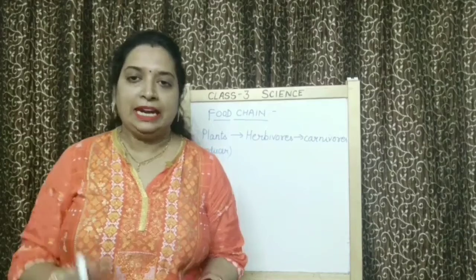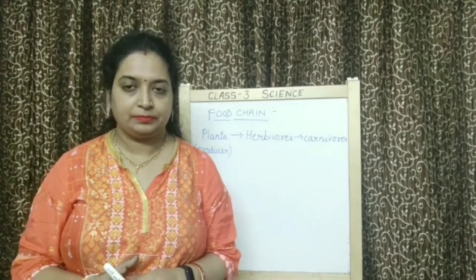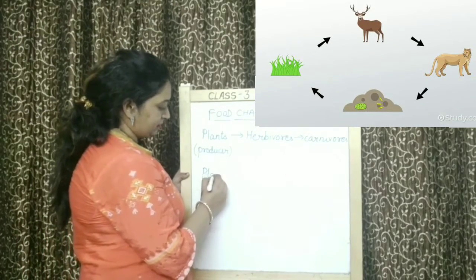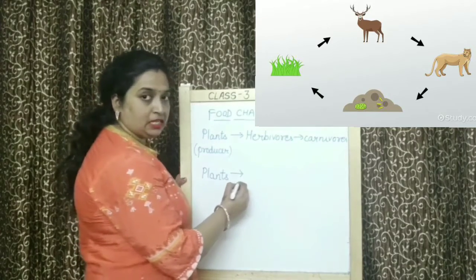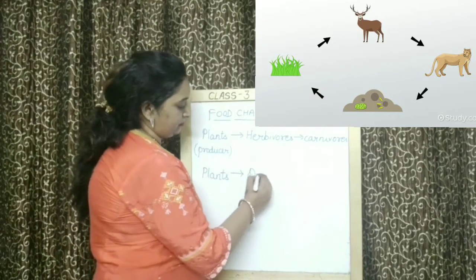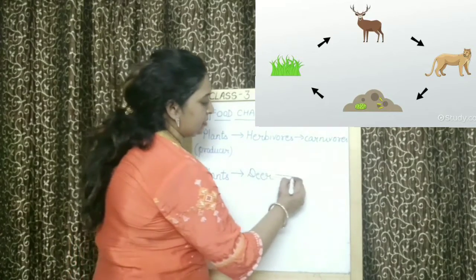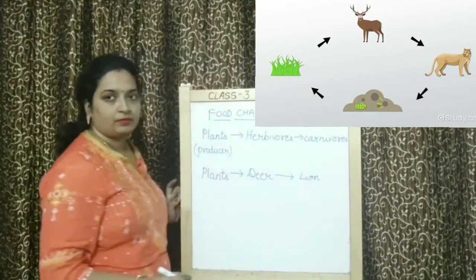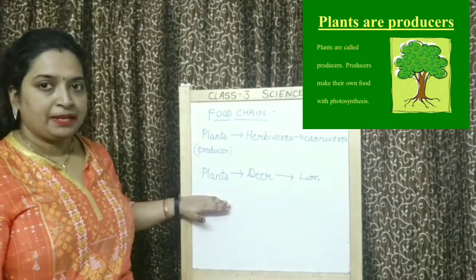Right? Let us understand it with the help of an example. Suppose plants are eaten by deer. Okay? And deer will be eaten by lion. Here you are seeing that plants, they are preparing food.